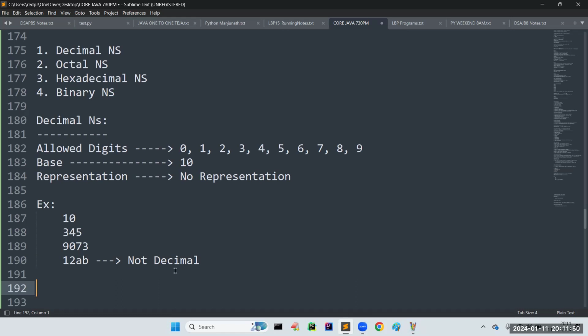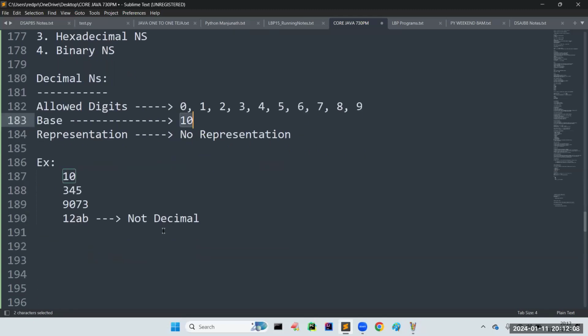So what does base stand for? Why are we using base? Base 10 means, sir, it has how many digits? Okay, 10 digits. That is the reason for this. We have so much work with the 10; we will see later about that.